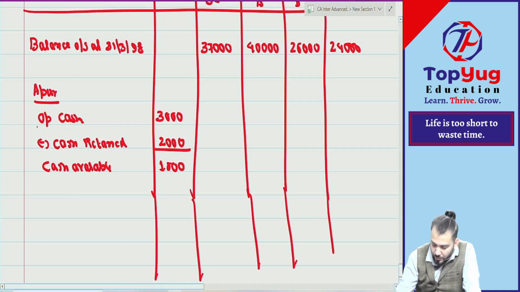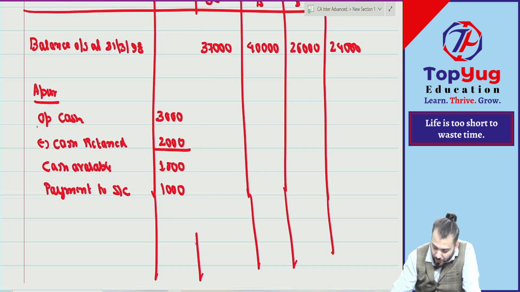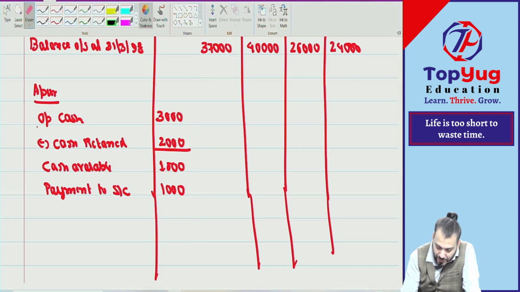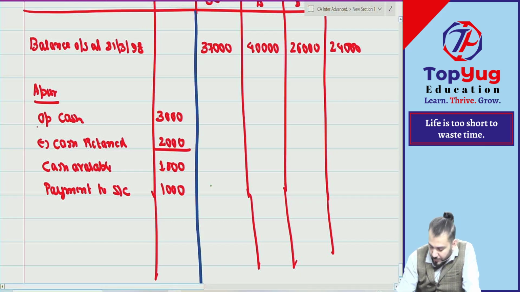So this will be paid to whom? Payment to sundry creditor 1000, and 1000 deducted from creditors. Are you getting what I'm saying? Correct.